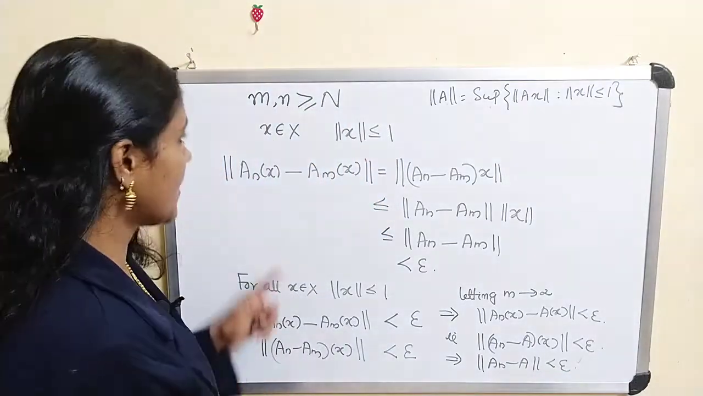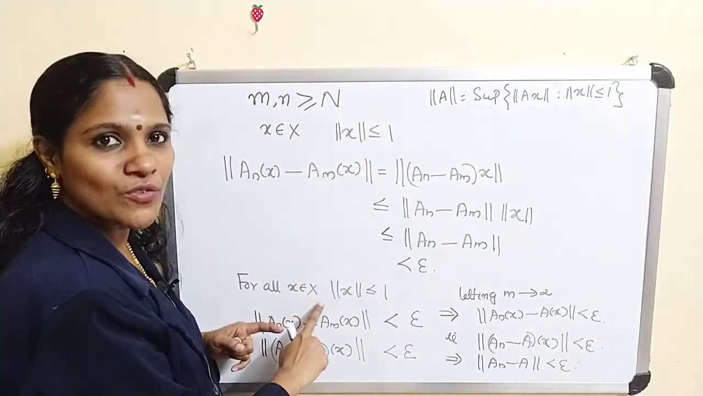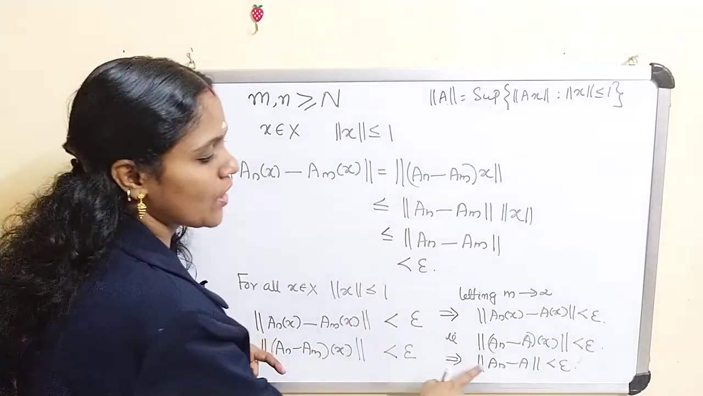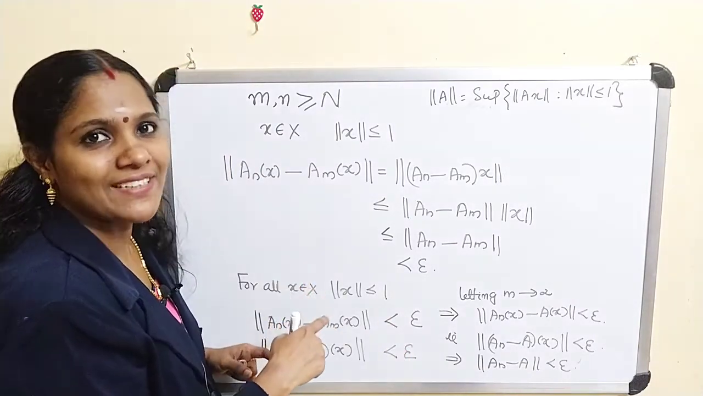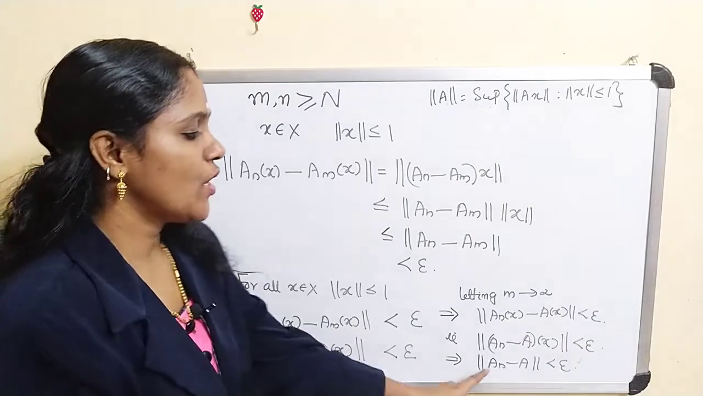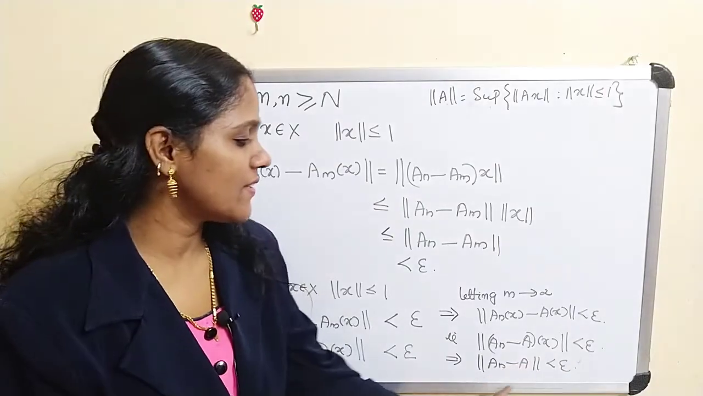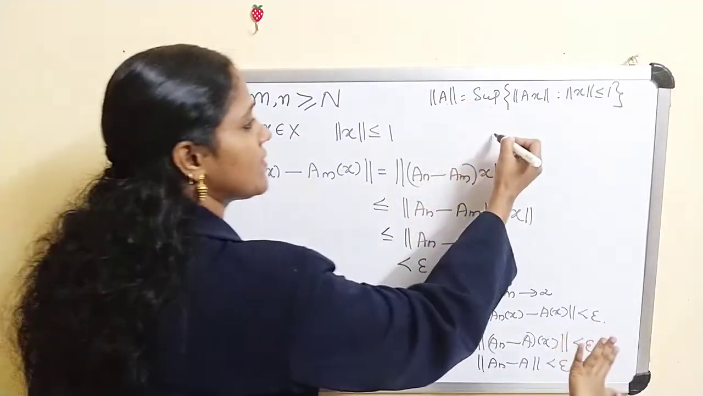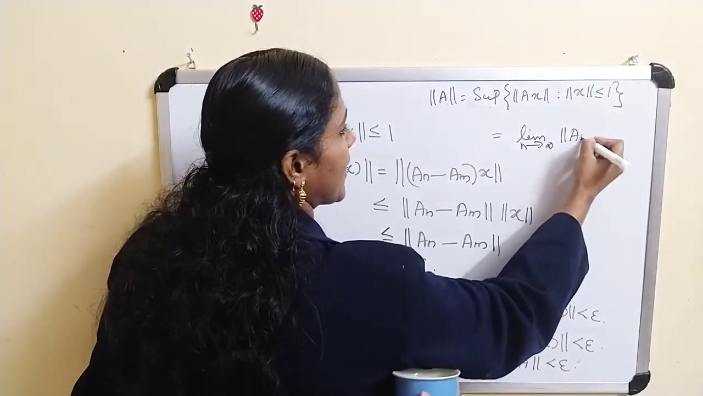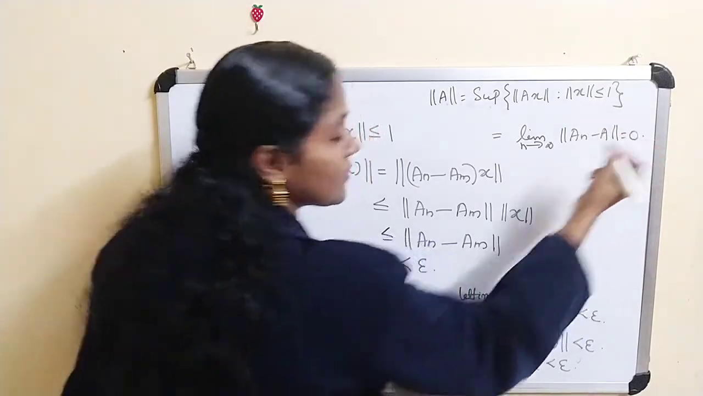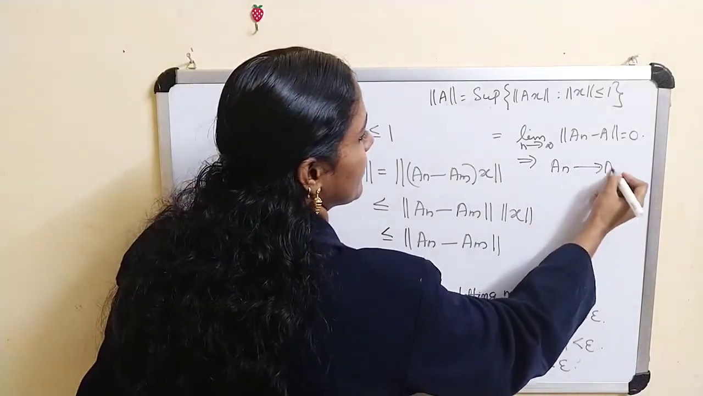Okay, thus we get for every epsilon greater than 0, there exists an integer N such that for all x belongs to X with the norm of x less than or equal to 1 implies norm of A_n minus A less than epsilon. That means for every epsilon greater than 0, there exists an integer N such that norm of A_n minus A is less than epsilon implies limit n tends to infinity, norm of A_n minus A is equal to 0. This implies A_n converges to A.